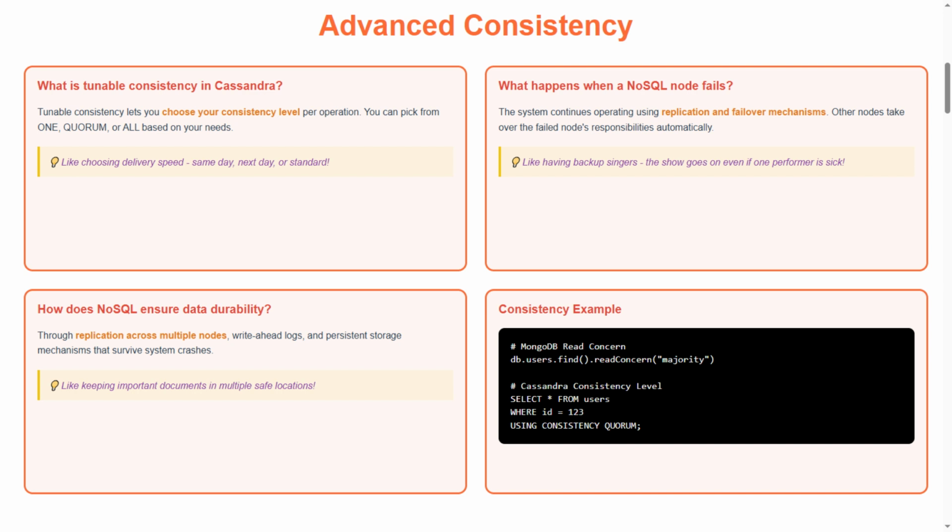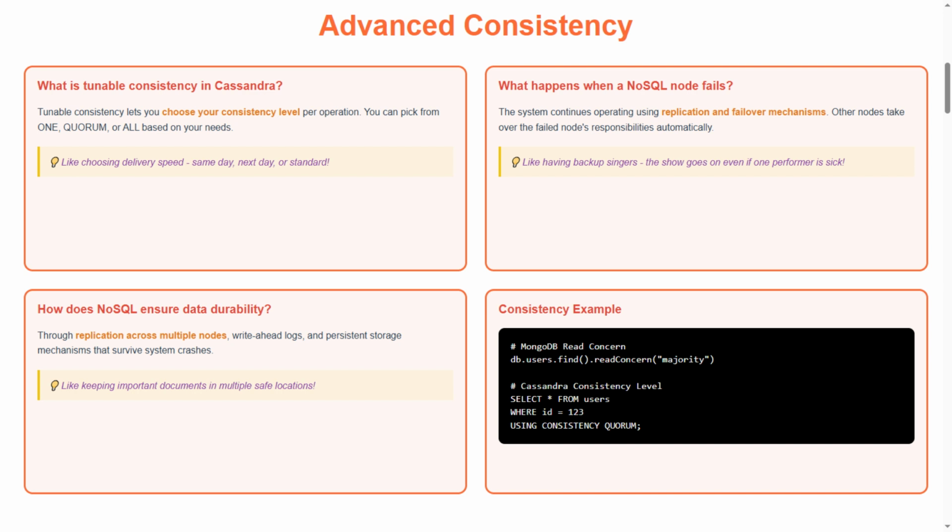Second question, what happens when a NoSQL node fails? The system continues operating using replication and failover mechanisms. Other nodes take over the failed node's responsibilities automatically. Tip section. Like having backup singers, the show goes on even if one performer is sick.